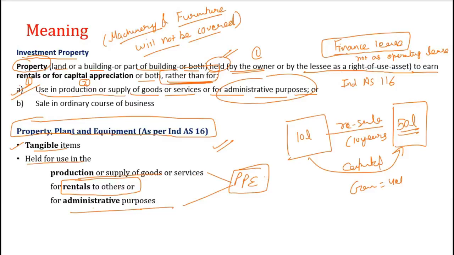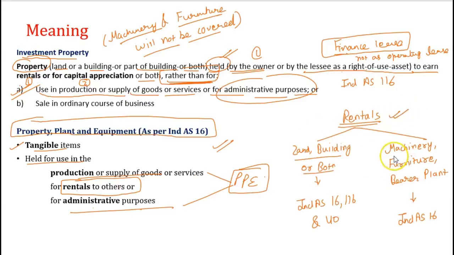So now come to this point. If the rental is of machinery, furniture, bearer plant, undoubtedly IND AS 16 will be applicable, because IND AS 40 is applicable in case of land and building only. Okay. However, if the rental is of land, building or both, then maybe IND AS 16, maybe IND AS 116 or maybe IND AS 40 are applicable. So we will check when 16 will be applicable, when 116 will be applicable, and when IND AS 40 will be applicable.